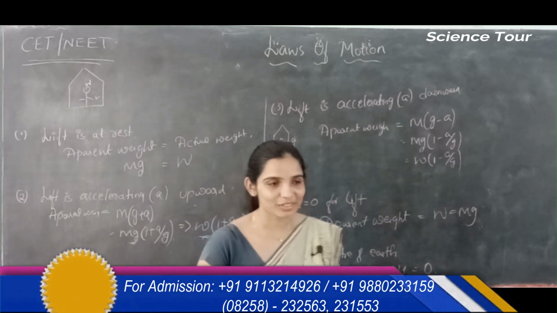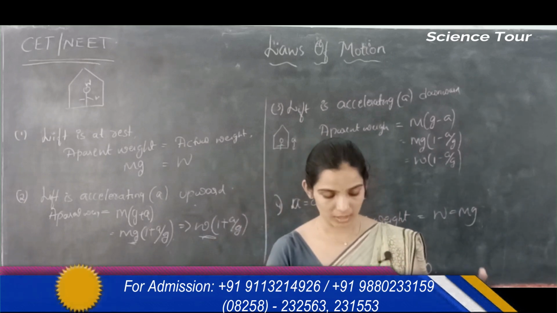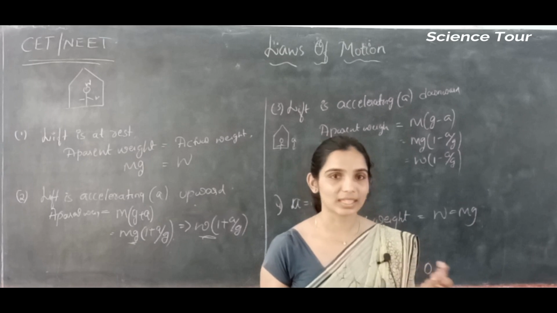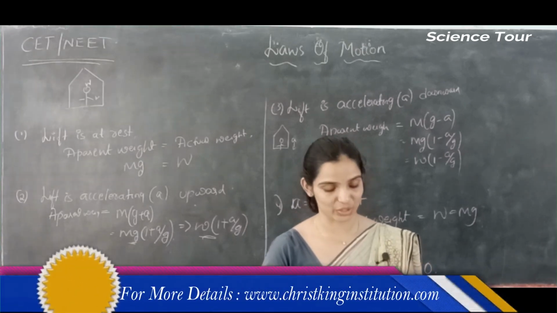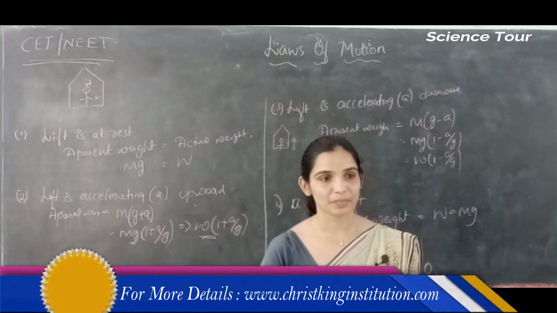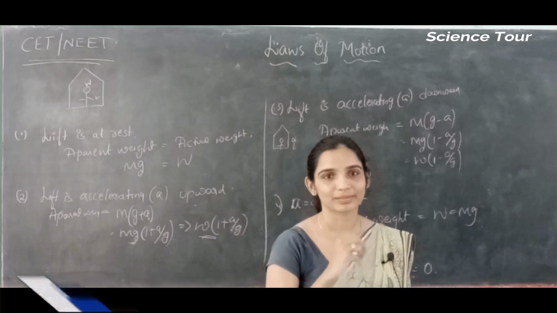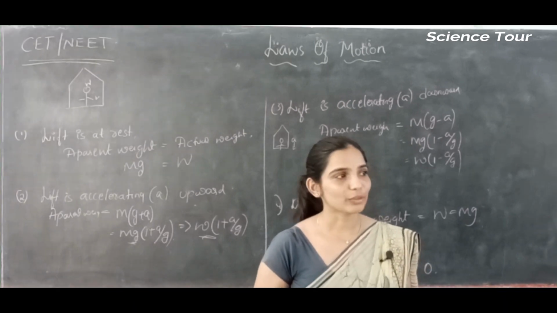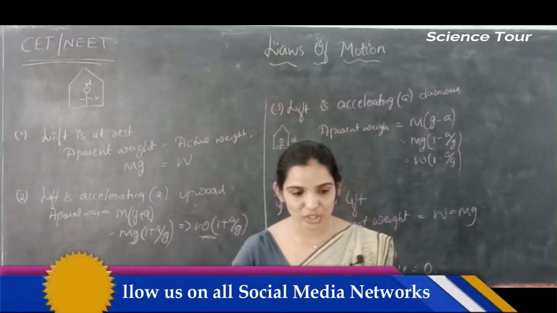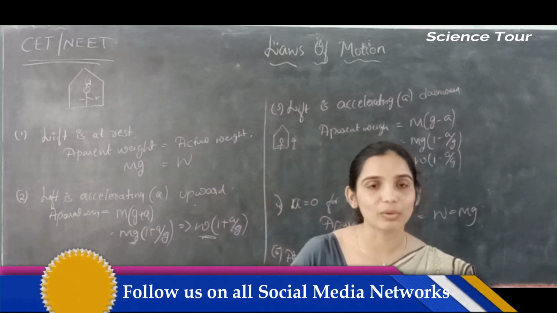You will feel weightlessness. You might have seen the videos of Kalpana Chawla, Sunita Williams inside the artificial satellites or the spaceship. They feel weightlessness. They are floating. If you go inside any artificial satellite, you will feel the same. You will start floating.